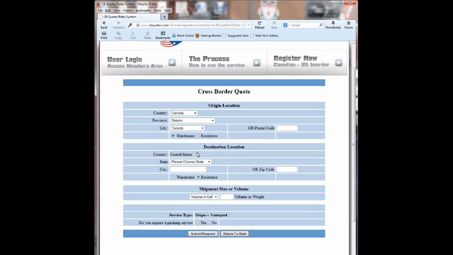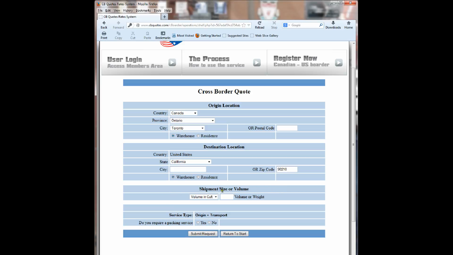As you can see, the country defaults to the United States as soon as you've chosen Canada as the origin location. And now we're going to choose a state. We'll choose California. You can enter a Californian city in here if you wish, but it's not essential. However, what is essential is the zip code. Without a zip code, the system will not be able to provide a quote, so it is absolutely imperative that you use one. In this case, we'll put in a California zip code. And again, we'll choose warehouse as the destination.